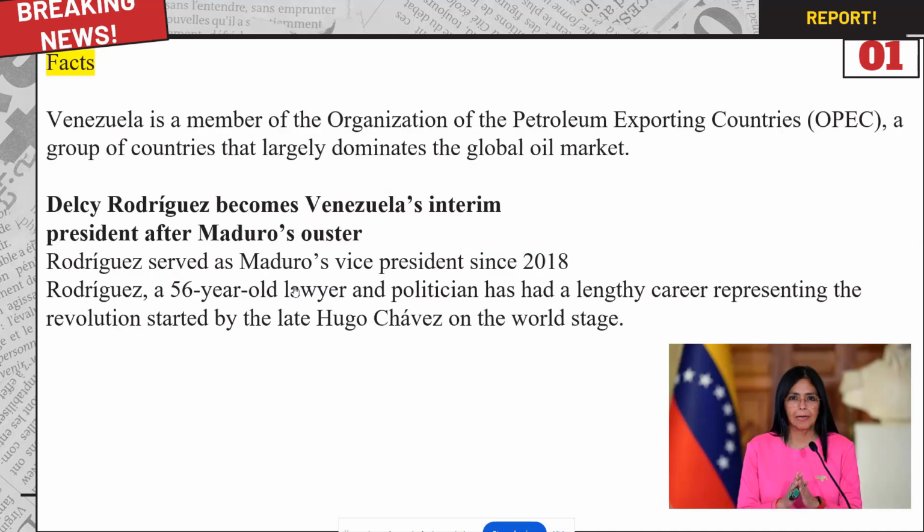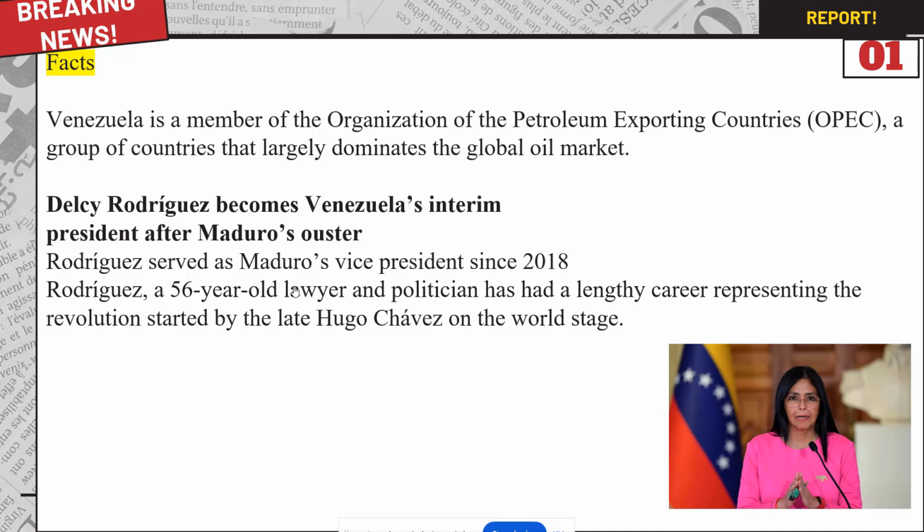Now, another fact that we should know: we have already studied OPEC countries. Okay, so Venezuela is one of the most important members of the OPEC producing countries that largely dominates oil production. So again, from international organizations, OPEC countries, its foundation, its headquarters, its renaming, change of headquarters, and all of these things become important. Now, this is how again it is connecting with your static GK.